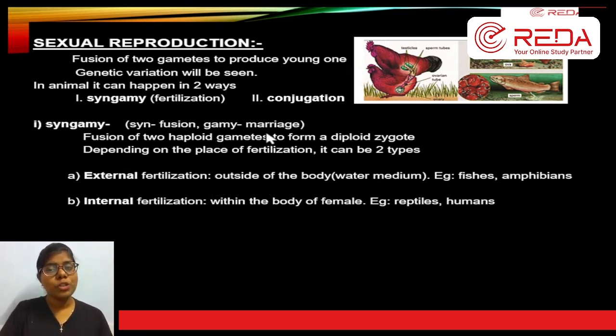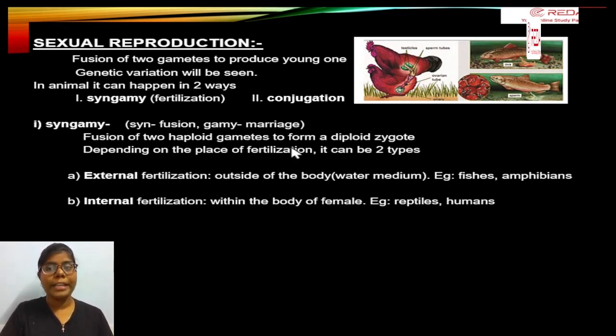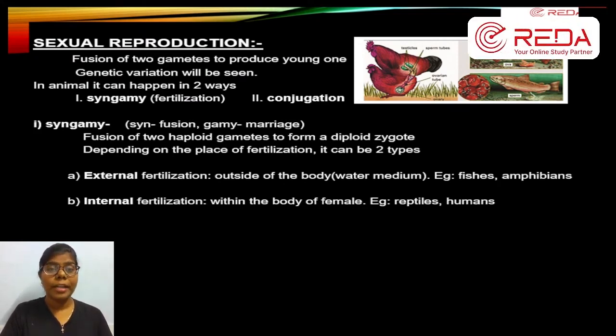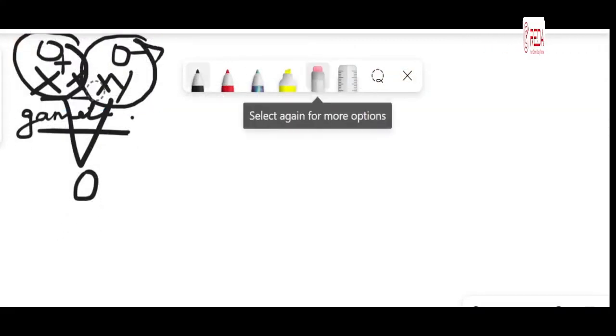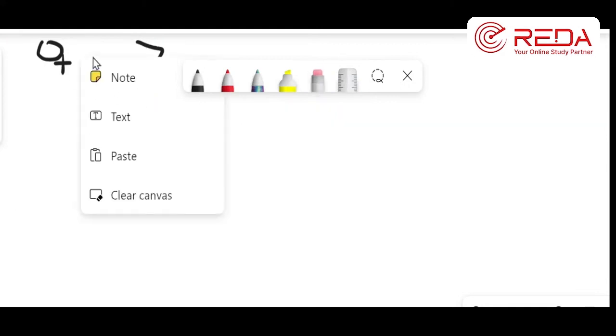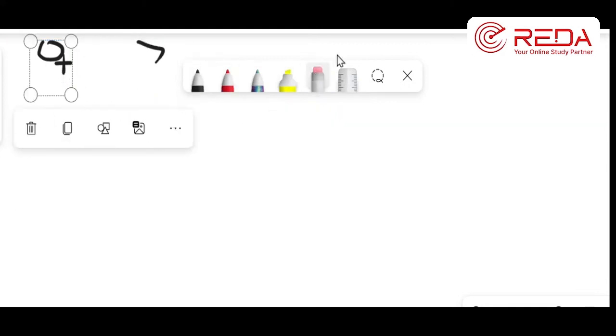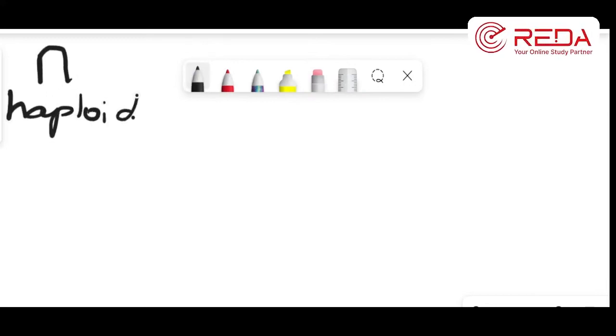இப்போ இந்த fusion நடக்கிறது two haploid gametes to form diploid. Haploid, diploid அப்படின்னா என்னன்னு first நமக்கு தெரியணும். அது தெரியாம நம்மளால படிக்க முடியாது. So I am just telling you about haploids and diploids here. Haploid is the one which is having only one n number. n இருந்துச்சுன்னா அது haploid, single n மட்டும். 2n இருந்துச்சுன்னா that is diploid.